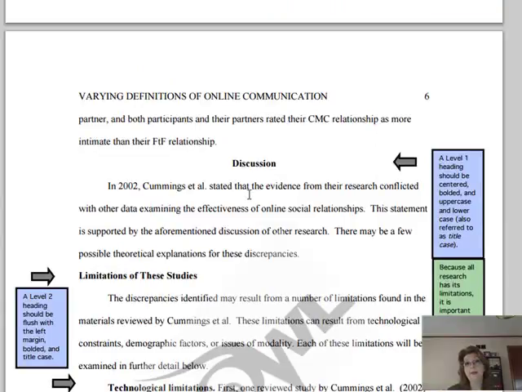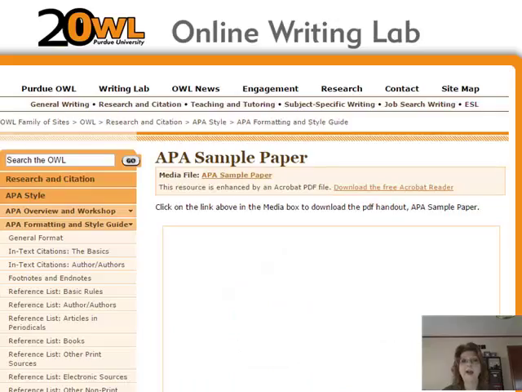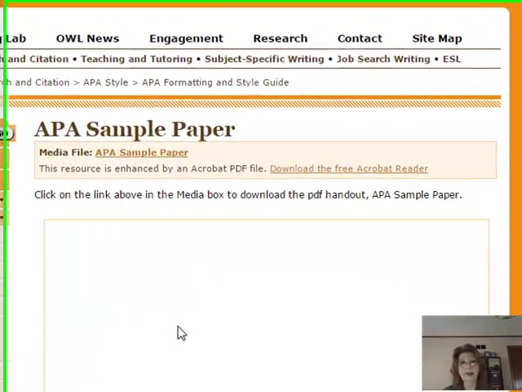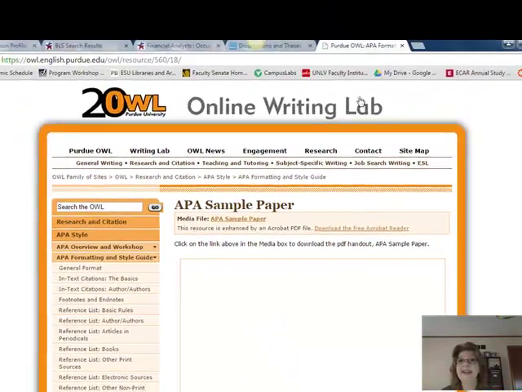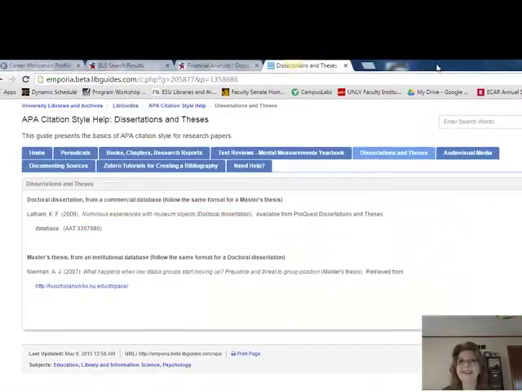A sample paper is also included in the APA publication manual in print, but this is a good way with the OWL at Purdue site to get some quick help, particularly when you're writing a paper and you can't quite remember how to format it, or how a running head would look, or how an abstract would look. So I did want to show you this as well. I'm going to close this and go back here.